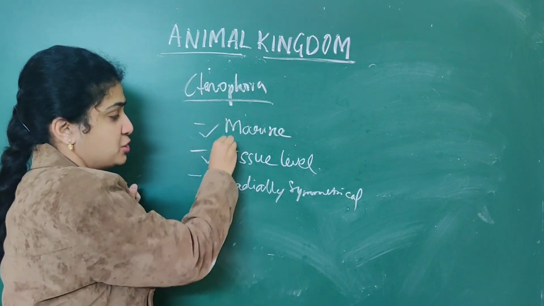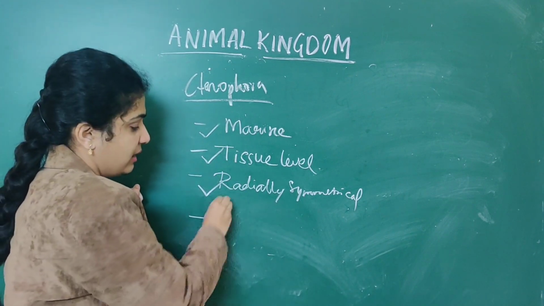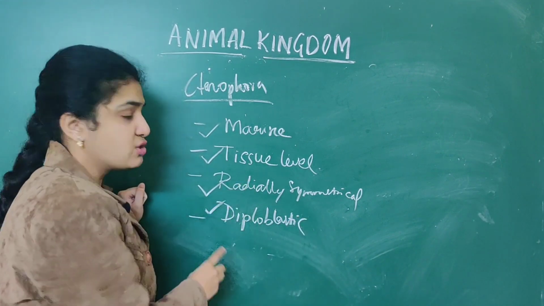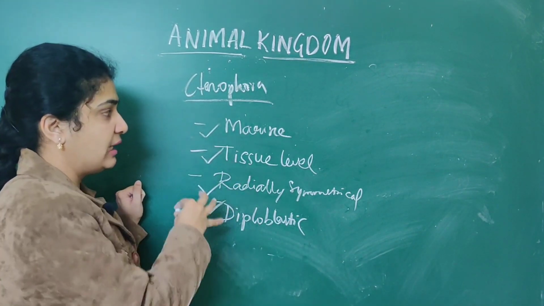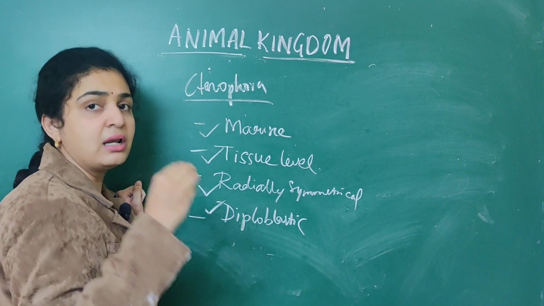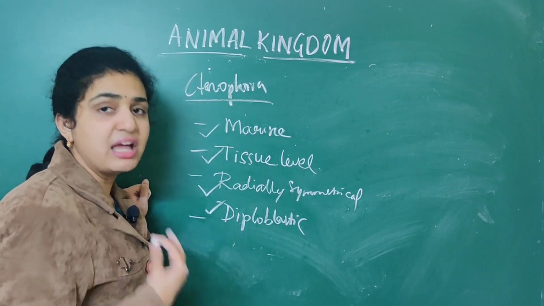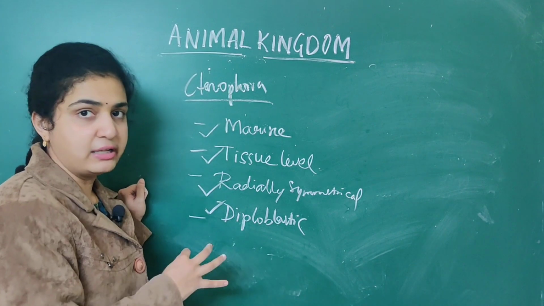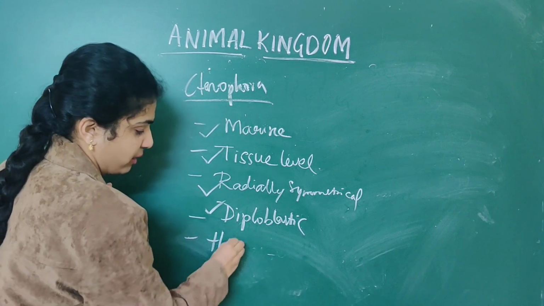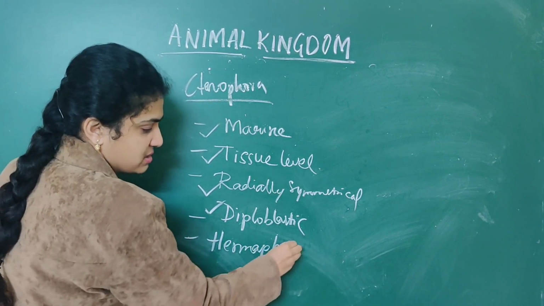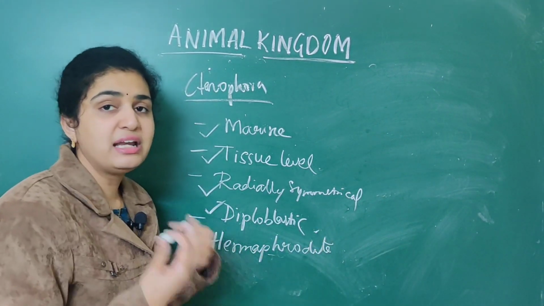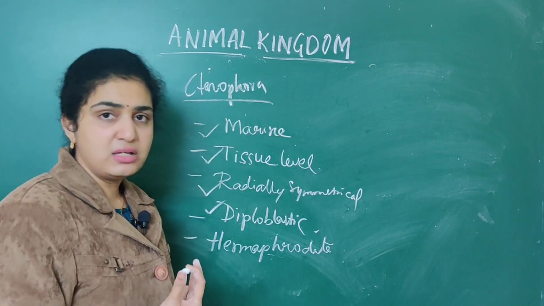So they are marine, tissue level, radially symmetrical, diploblastic. All these three points we have done earlier. Ctenophora, Cnidarians, everything they exhibit tissue level, radially symmetrical, diploblastic animals. You should be very thorough in this aspect. Same like sponges, these are also hermaphrodites, that is, both male and female organs are present in the same individual. Like this you should read as comparisons, so that will be very useful for you.